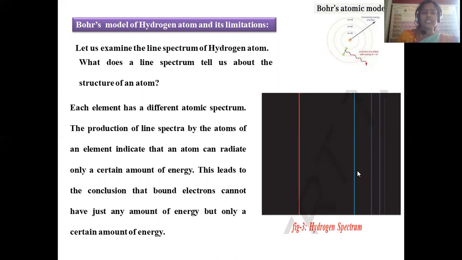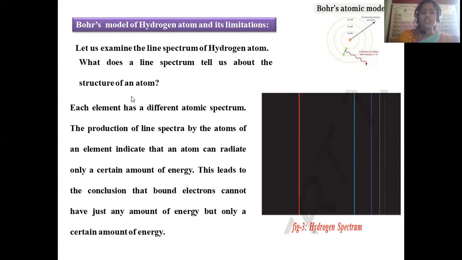By taking the simplest example, Bohr formulated some fundamental assumptions called Bohr's postulates. We are going to discuss what Bohr's postulates are with respect to the hydrogen atom and what the limitations are. Let us examine the line spectrum of hydrogen atom. This will be the line spectrum of hydrogen atom.